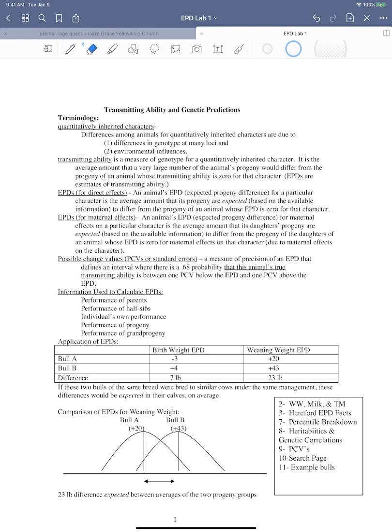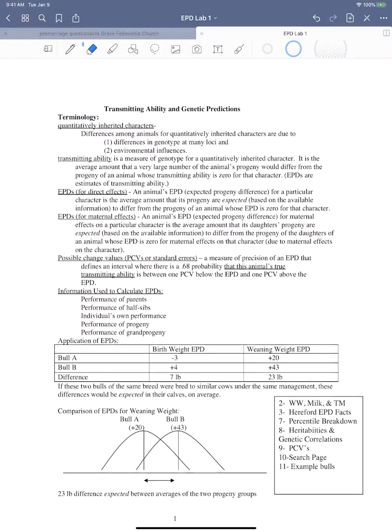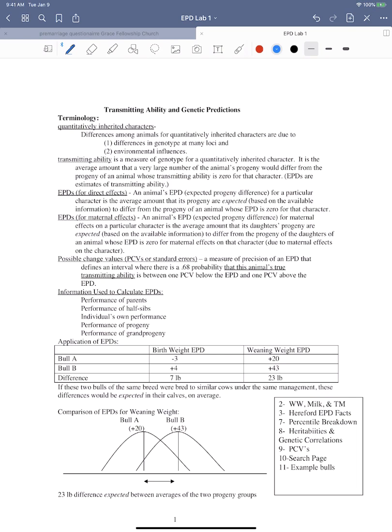So for those of you that kind of remember what was going on during statistics, this is all we're looking at. We're looking at the probability, being 68%, that an animal's transmitting ability lies between one standard error above and below the mean.